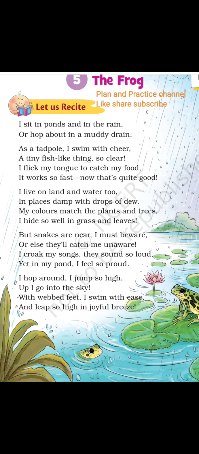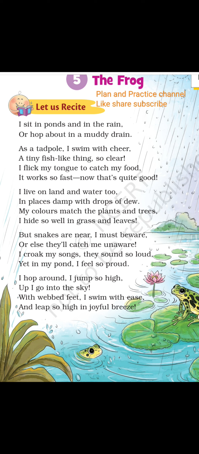I sit in the pond and in the rain, or hop about in the muddy drain. As a tadpole, I swim with cheer, a tiny fish like thing so clear. I flick my tongue to catch my food. It works so fast. Now that's quite good. I live on land and water too, in places damp with drops of dew. My colors match the plants and trees.